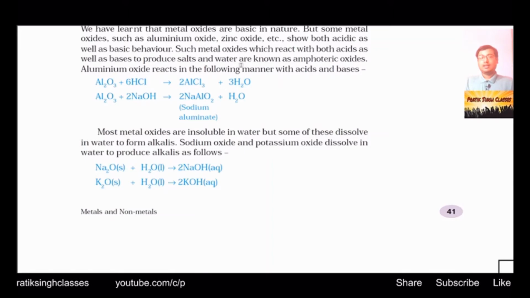An example is given. When aluminium oxide reacts with hydrochloric acid, it makes aluminium chloride and water. Likewise, when it reacts with sodium hydroxide, that is a base, it gives sodium aluminate.